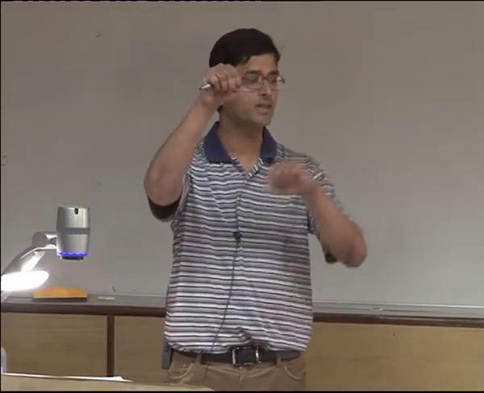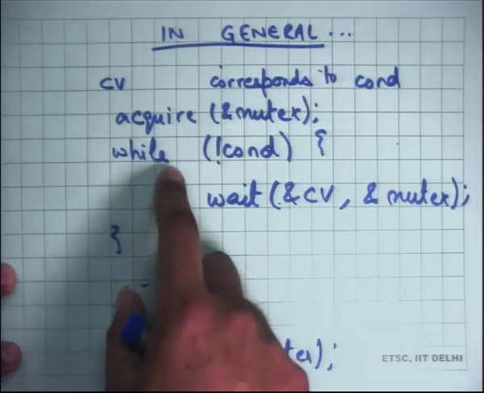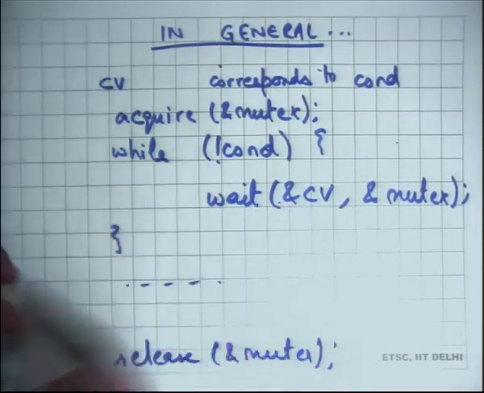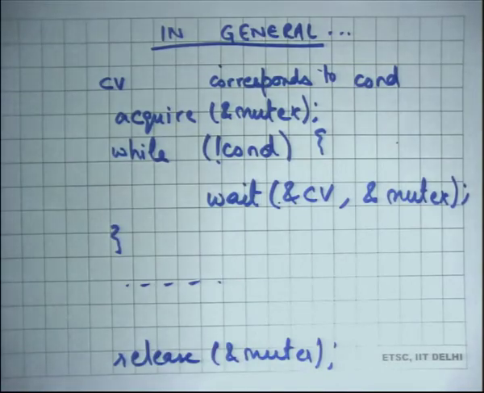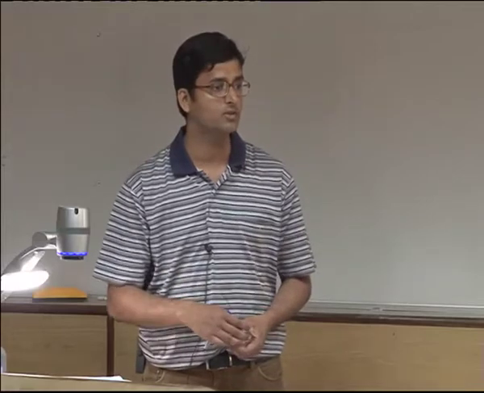You take a mutex, you check a condition, and if the condition is false then you wait. But you generally put the wait inside a while loop so that when you come out of wait, you recheck the condition, because the condition may have become false by the time you actually came out of wait, just like in the producer consumer example. So, general pattern.